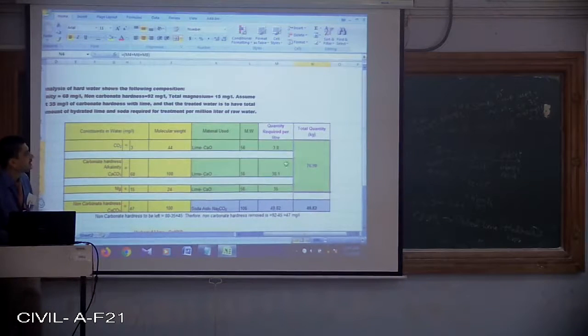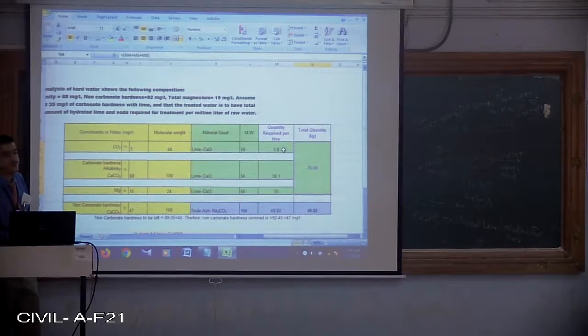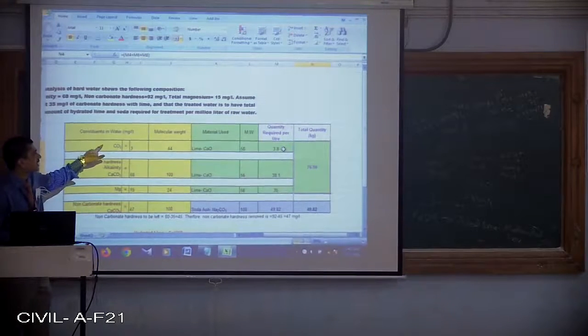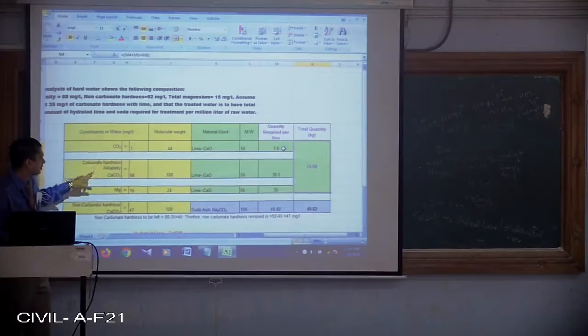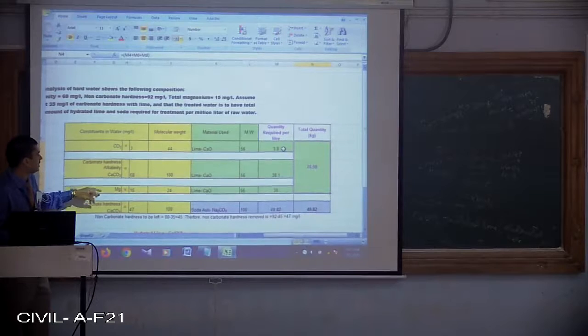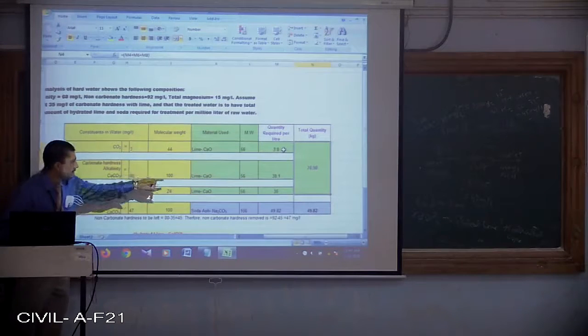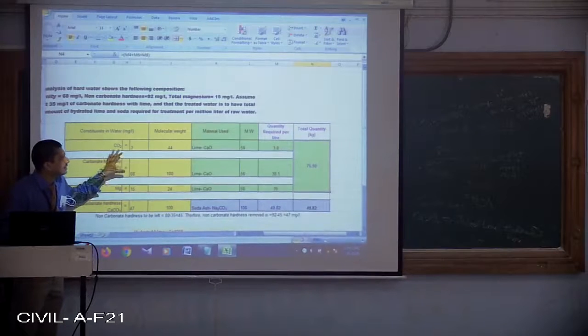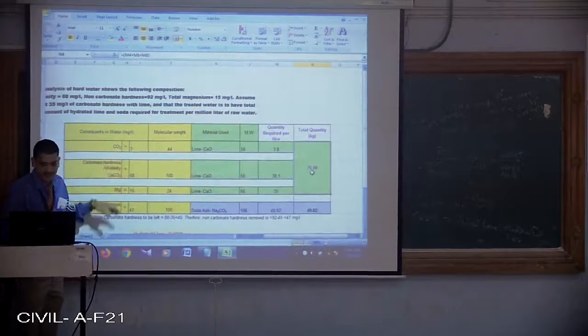The total quantity of lime used is the quantity of lime used to remove carbon dioxide, plus the quantity of lime used to remove carbonate alkalinity, carbonate hardness, plus the quantity of lime used to remove magnesium. This is going to give me the total quantity.